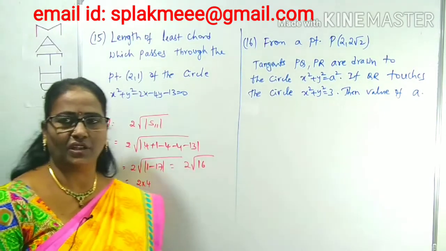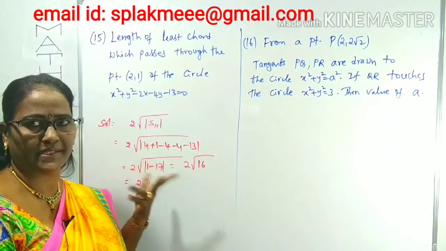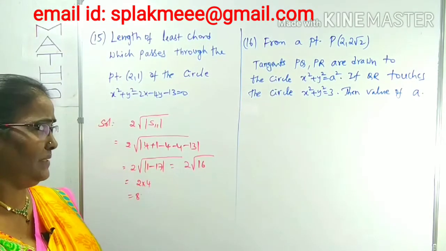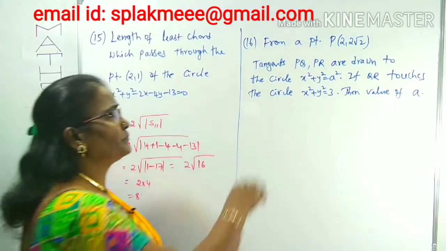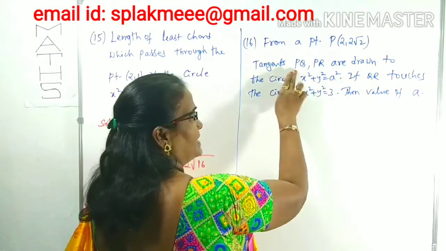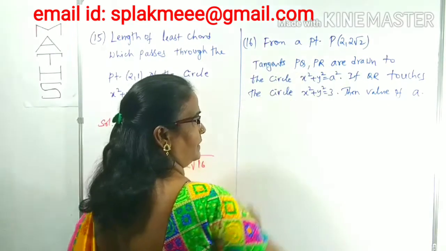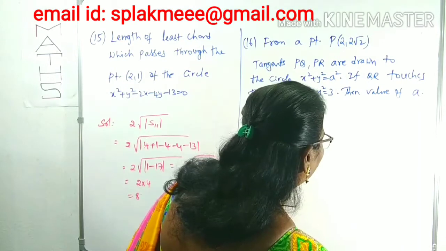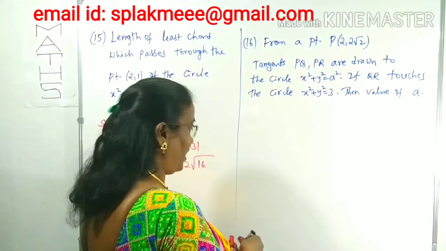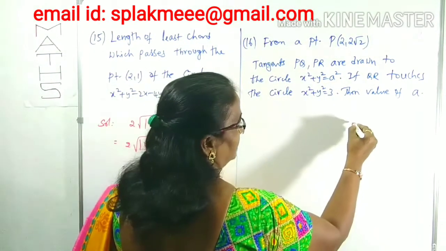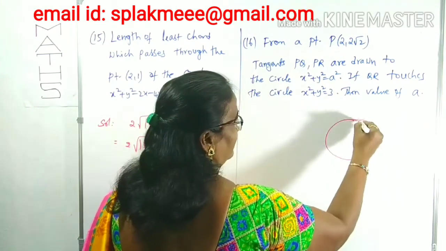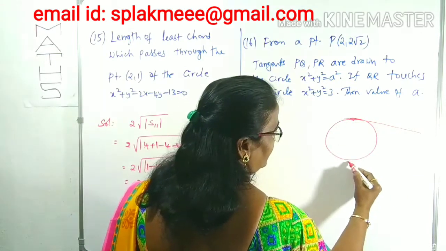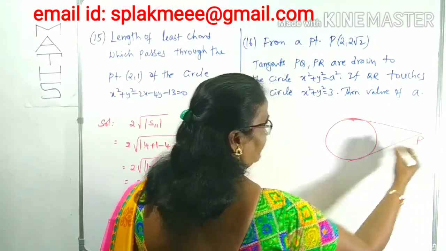What is the least length of the chord? I have given the formula, and that is what I simply used here. That's it. Clear? Now I come to question number 16. From a point (2, 2 root 2), tangents PQ and PR are drawn to the circle. For this I will draw the figure so you can get a clear idea. This is the circle. From the point we can draw two tangents to the circle. This is one tangent, and this is another tangent, drawn from the point P.